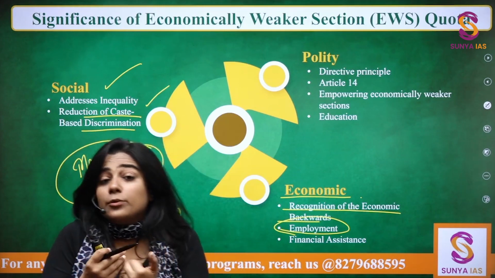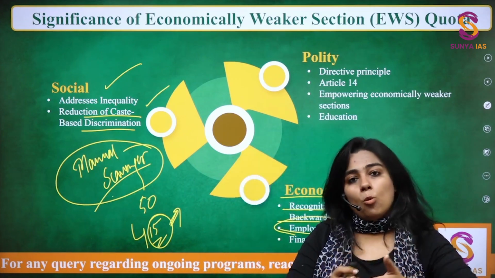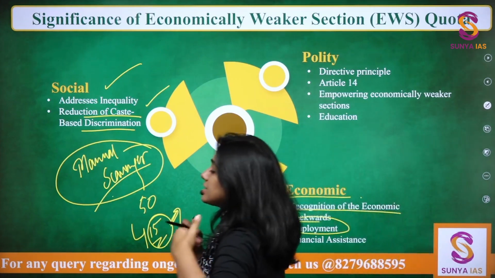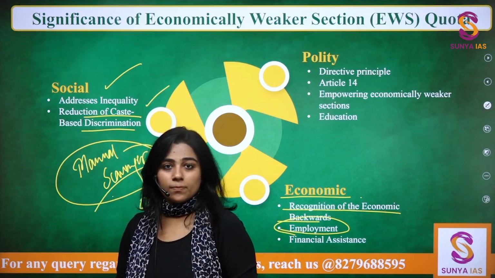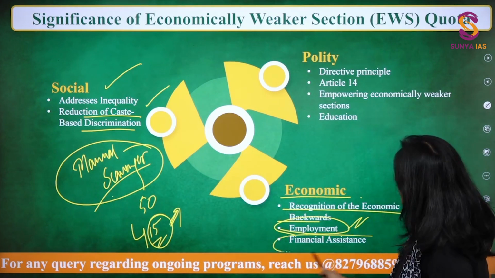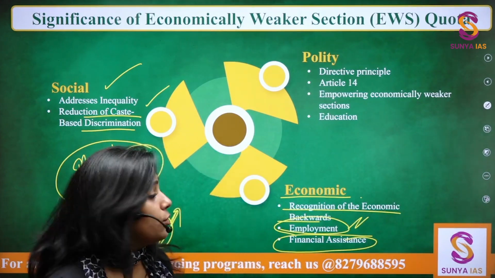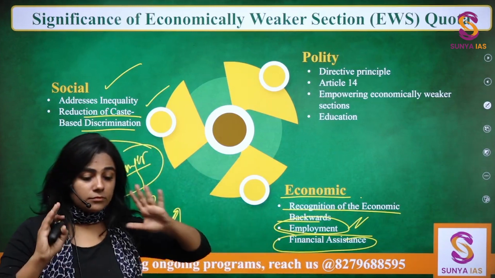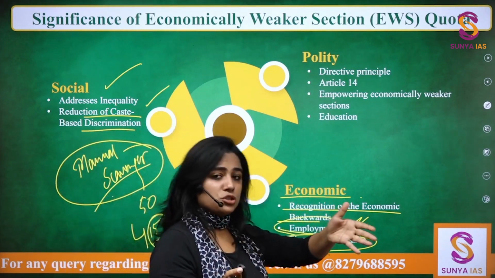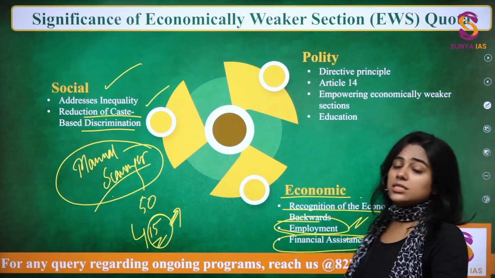So you're able to at least enter the college system. And once you enter the college system, you open some streams for you. And that is how social justice works. Okay. So employment is created and eventually financial assistance is also given. Because, as I talked about getting better criteria of social welfare schemes, economic assistance, financial assistance is also given.